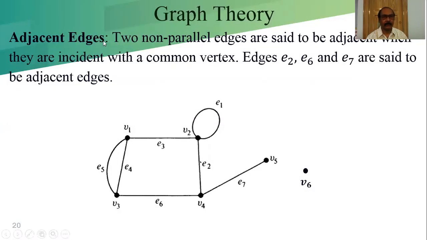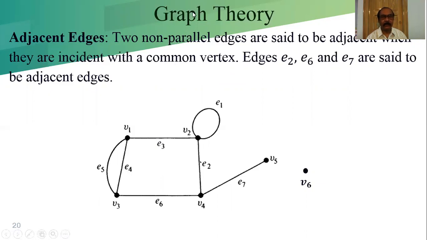Adjacent edges: edges that are incident to a common vertex are known as adjacent edges. Two non-parallel edges, if we consider E3 and E4, are said to be adjacent when they are incident with a common vertex. In this case, E3 and E4, and E3 and E5 are adjacent edges.